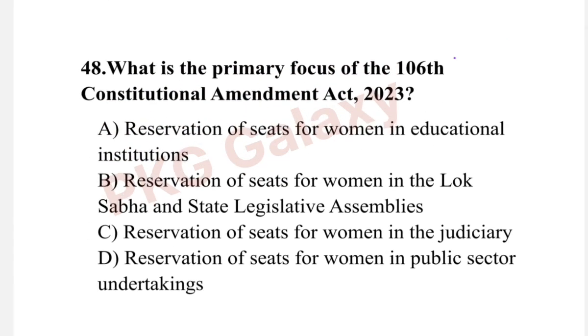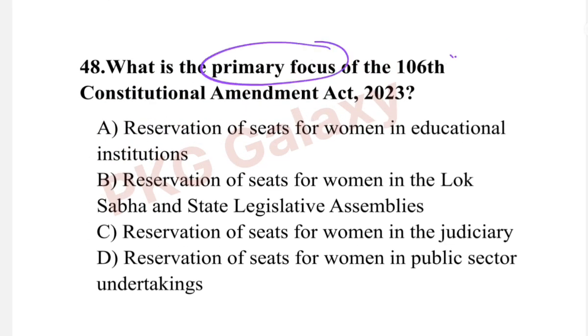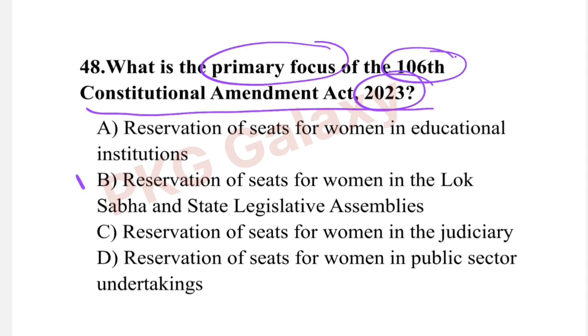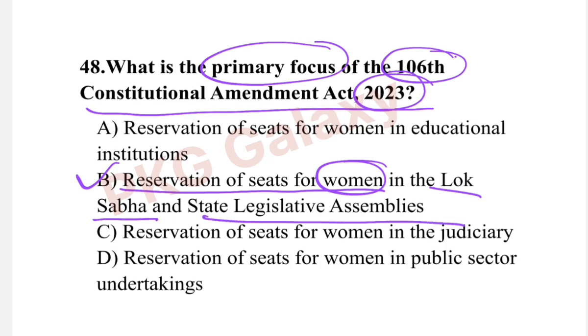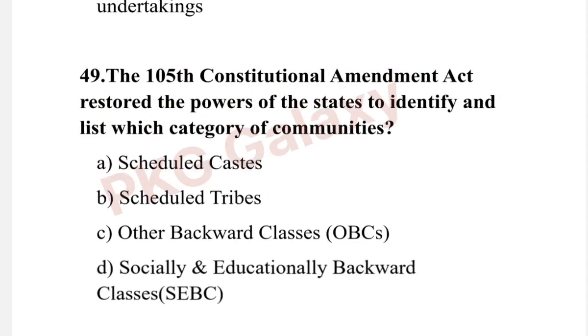Next question. What is the primary focus of the 106th Constitutional Amendment Act 2023? The correct answer is option B, reservation of seats for women in the Lok Sabha and the state legislative assemblies. This amendment made the reservation of seats for women in the Lok Sabha and the state legislative assemblies 33%. Okay, next question.